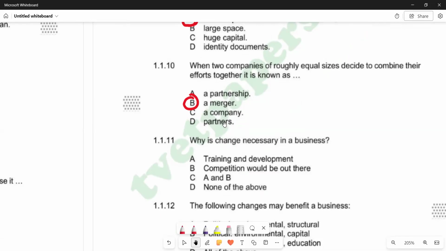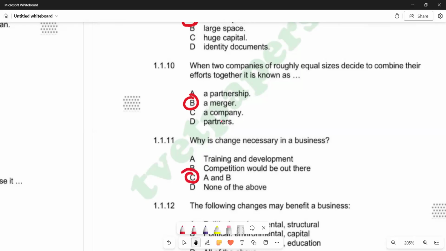So you see that change is necessary in a business for the effect of training and development, which is correct. Competition would be out there. Yes, we want to respond to competition that is there outside, so we need to change. So you'd see that C is the correct answer, which is saying A and B. So we have got C.